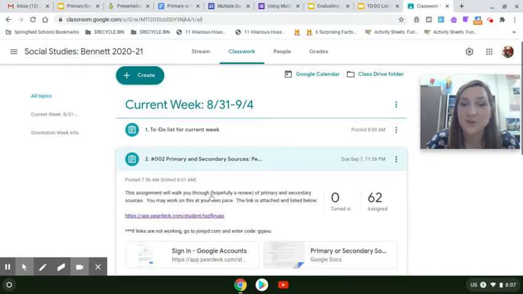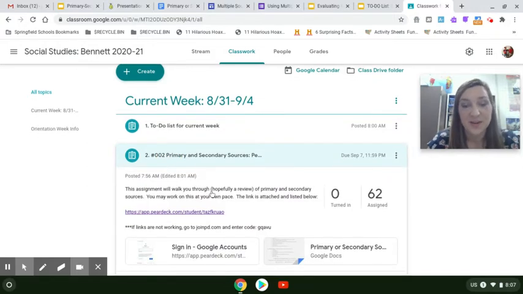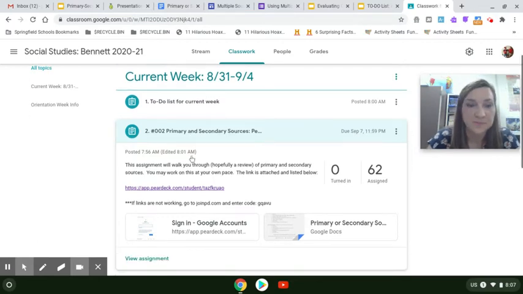The second thing you're going to notice is a Pear Deck. And for those of you who were in class, remember that a Pear Deck is just another tool that we use where you can work through and do different things like draw on the website, drag things over. And this is going to go over primary and secondary sources. I am going to post a video for this as well.